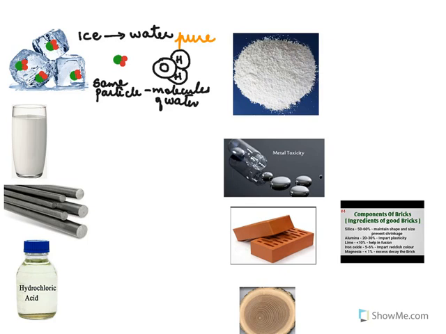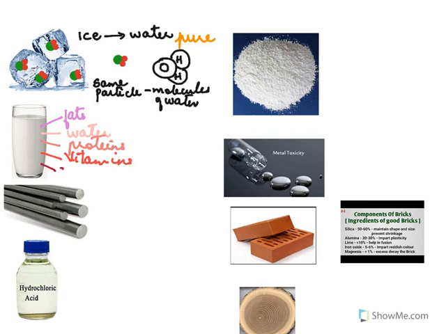If you look at milk, it's made up of different kinds of particles. Milk is made up of particles of fat, then particles of water, particles of proteins, then particles of vitamins and minerals.